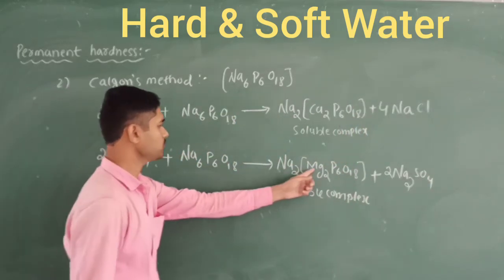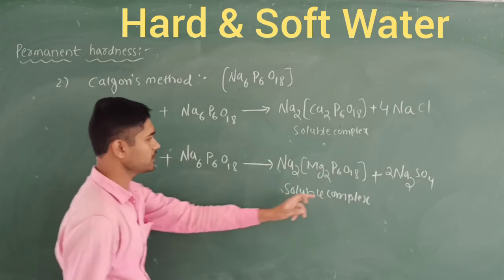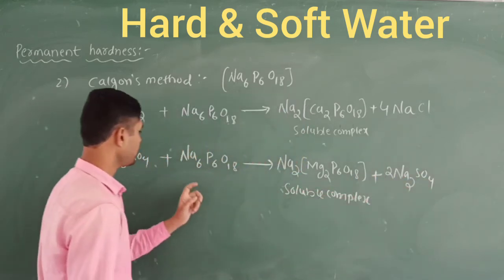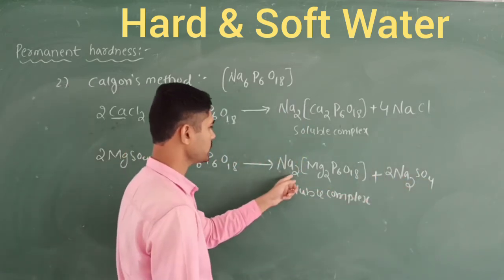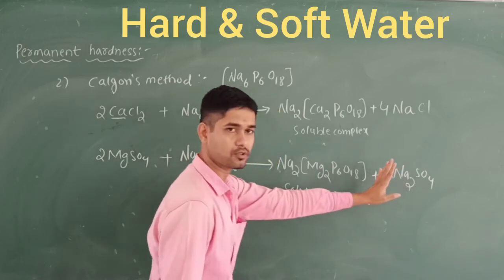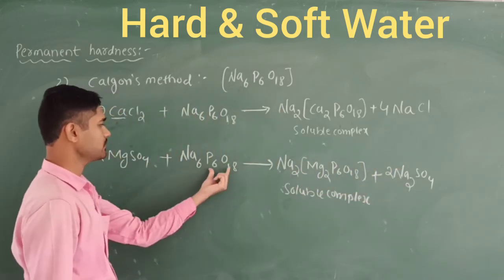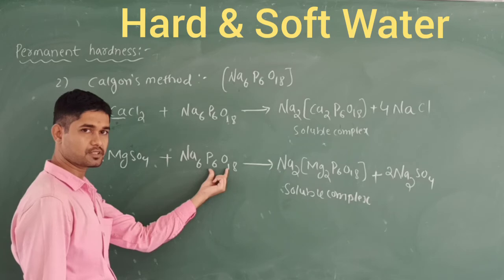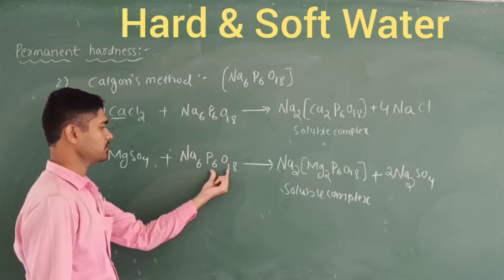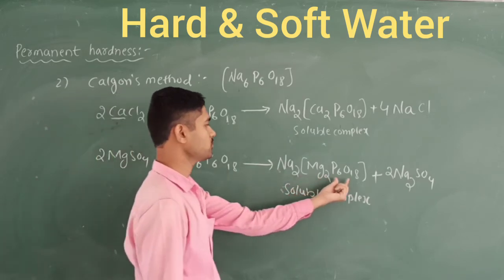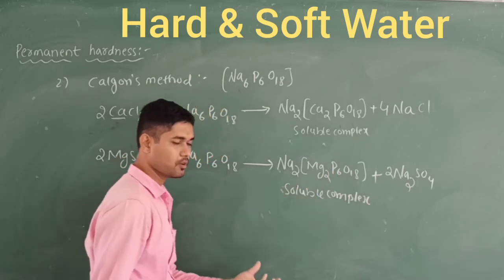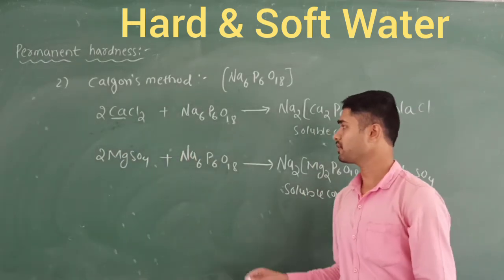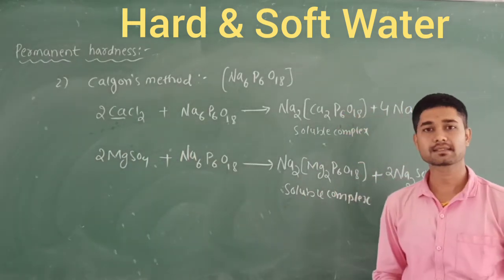Let's check here. 2 magnesium and 2 sulfate, here 2 sulfate will be there, and here 6 sodium, here 2 sodium and 4, total 6 sodium will be there. And I am not going to disturb anything here, that is called metaphosphate here. So I am going to take it as it is. By this method we are going to obtain the soft water. This is called Calgon's method.